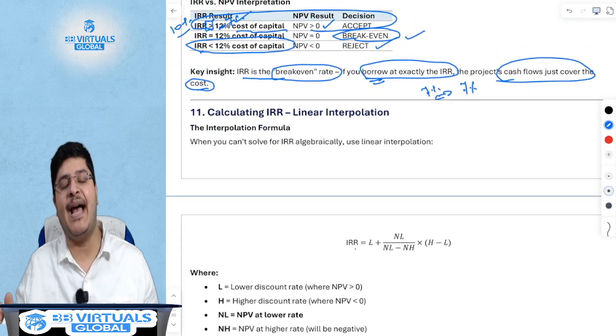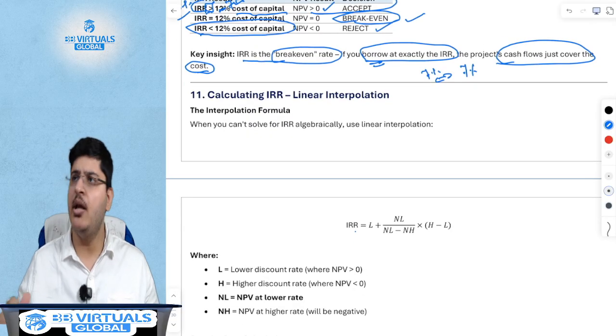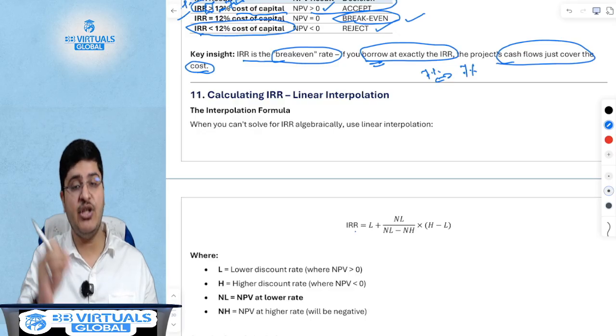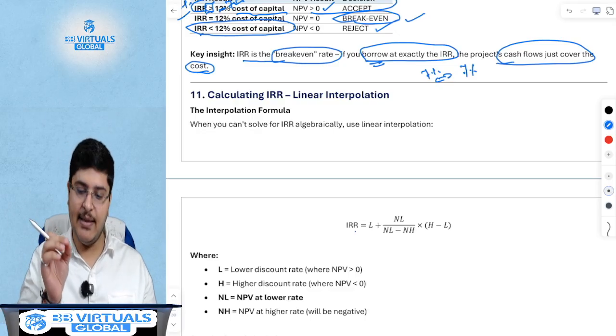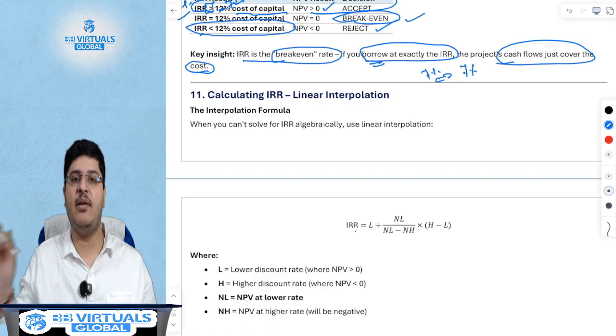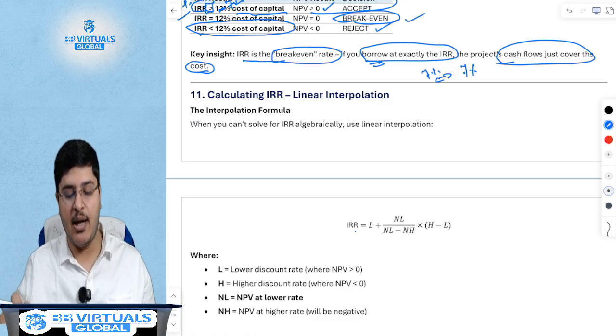Now, how do we calculate IRR? NPV, of course, we've understood how to calculate. You discount all the future cash inflows at your cost of capital, which is your discounting rate. And at that point, the present value of cash inflows minus the present value of cash outflows gives you your NPV. How do you calculate the IRR?